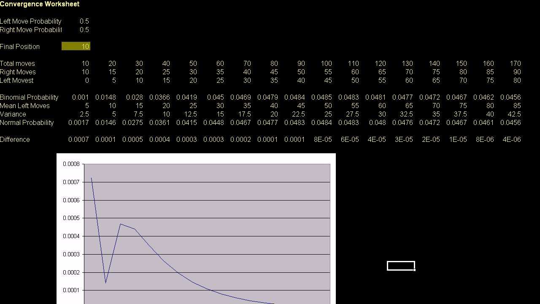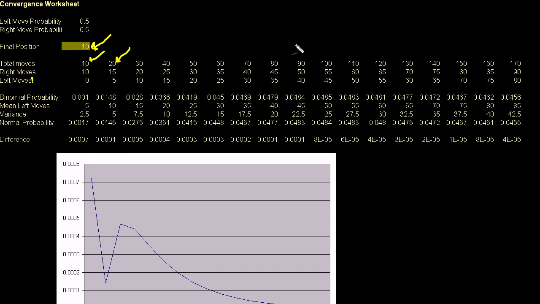This is the same thing, but I just wanted to show you what happens at any given point. Let me explain this spreadsheet to you. This is, what's the probability of moving left, right? I'm just fixing a point. What's the probability, and you could change this, of my final position being 10. This essentially tells you that if I take 10 moves, then for my final position to be 10 to the right, I have to take 10 right moves and 0 left moves. And that's a typo right there. It should be moves, not moves. If I take 20 moves to end up 10 moves to the right, then I have to make 15 right moves and 5 left moves.